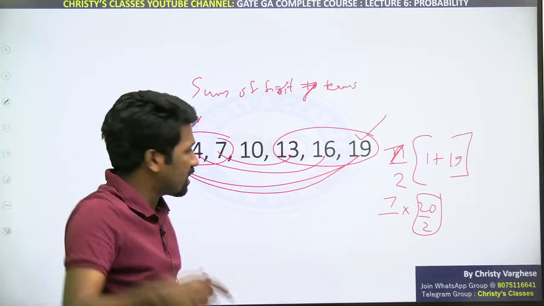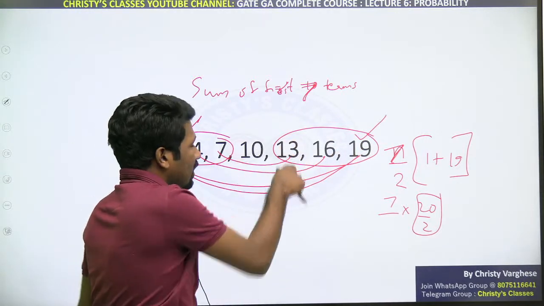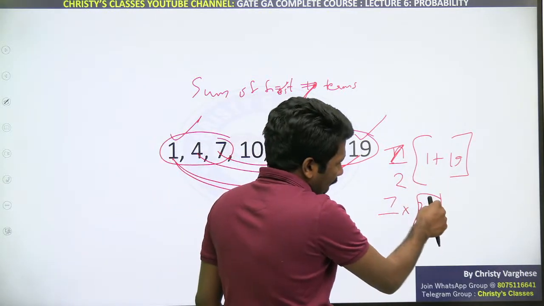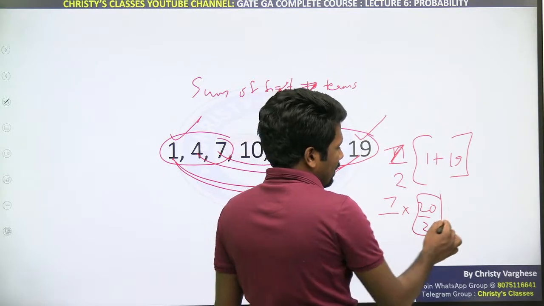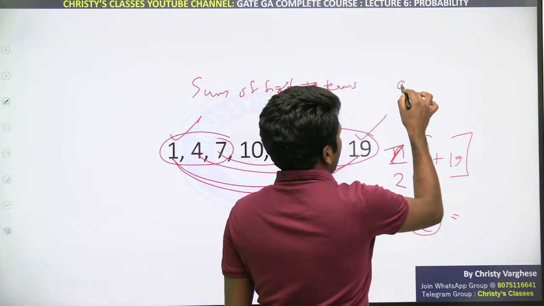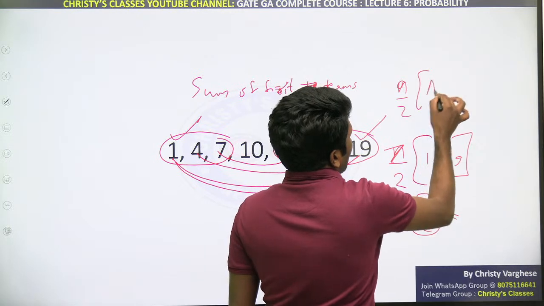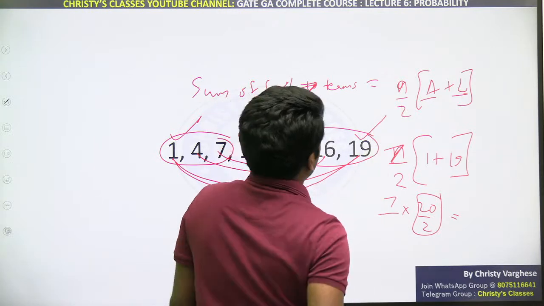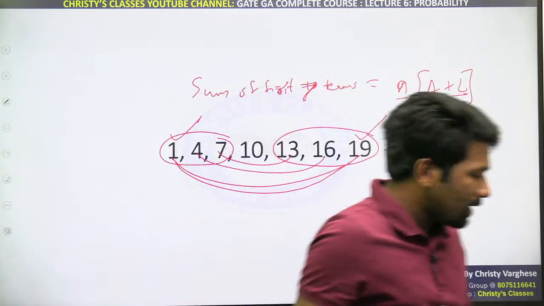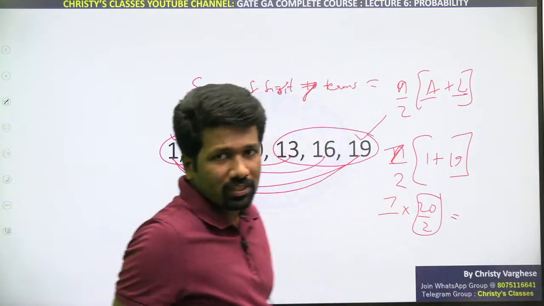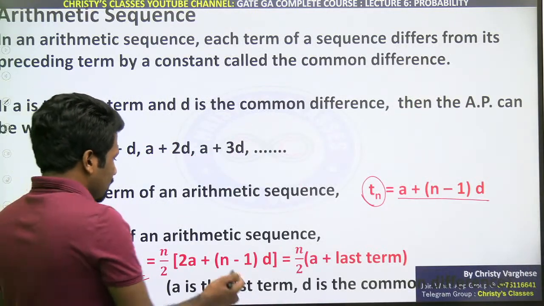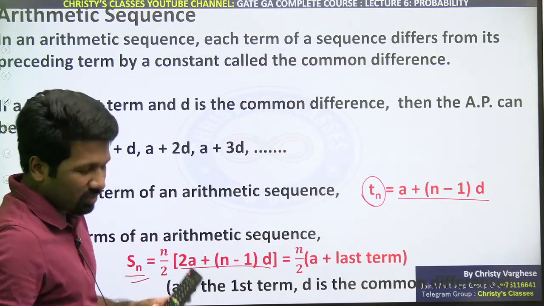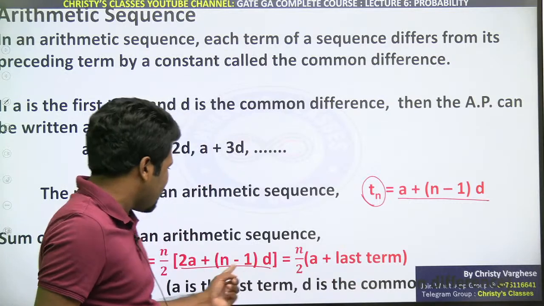1 plus 19 is 2 times 10. 4 plus 16 is 2 times 10. 7 plus 13 is 2 times 10. So that means that 20 by 2 into 7. That way you can say, and that is what we learn as n by 2 into a plus l, where a is the first term, l is the last term. That is how you can find sum, but that can be applied only if you know first term and last term. If you don't know last term, you have to do this way, and that is also n by 2 into a plus l itself.